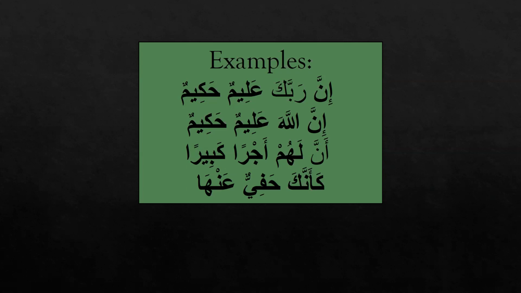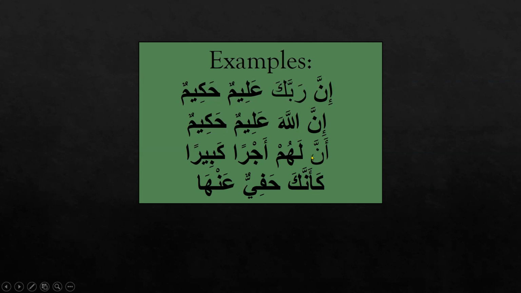They are in full agreement with each other: the status, number, gender, and type. Status, they both are mansub. Number, they both are singular. Gender, they both are masculine. And then the type, they both are nakira. Ajran, kabira. So this is the mawsuf and sifa fragment.